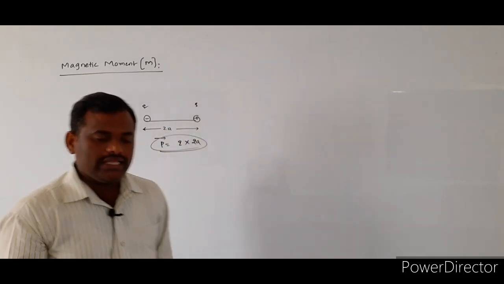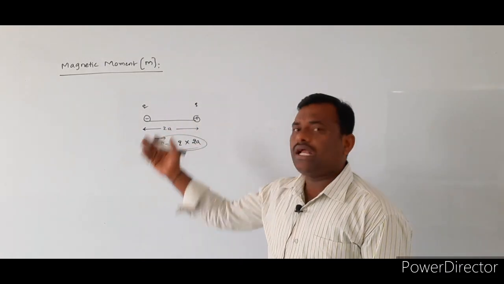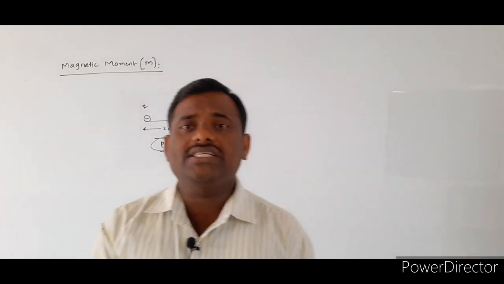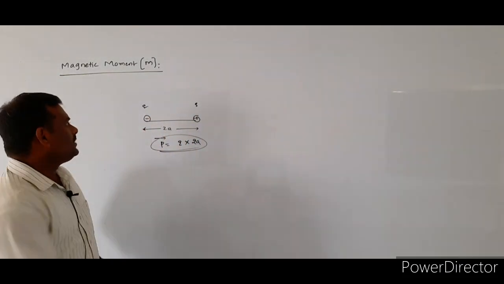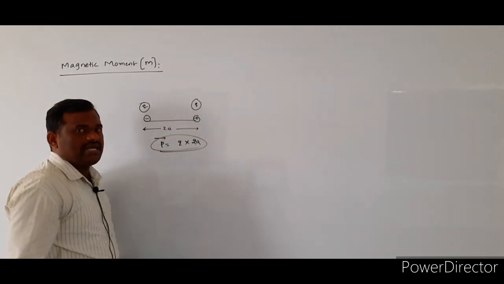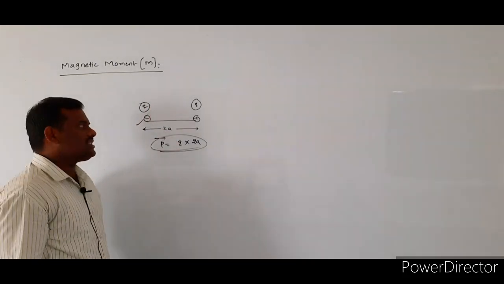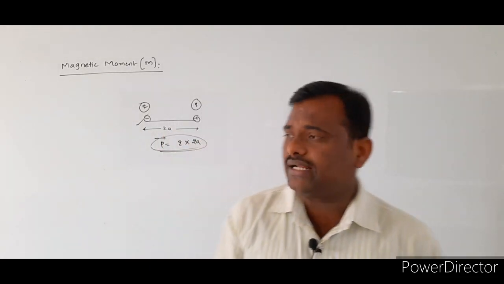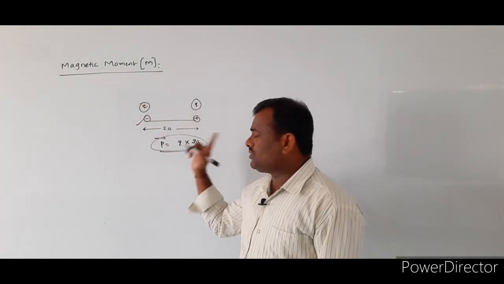Here this is a negative charge of magnitude small q, and there is a positive charge of the same magnitude small q, separated by a distance of separation 2a. The electric dipole moment is simply the product of the magnitude of either charge and the distance between the two charges.